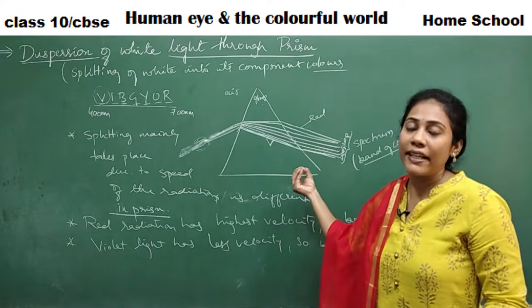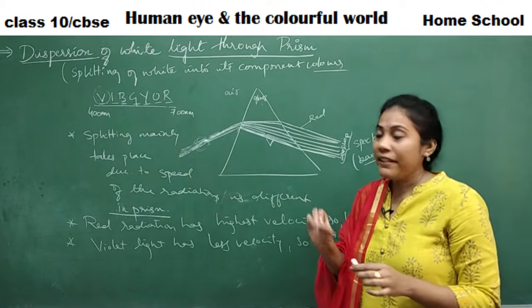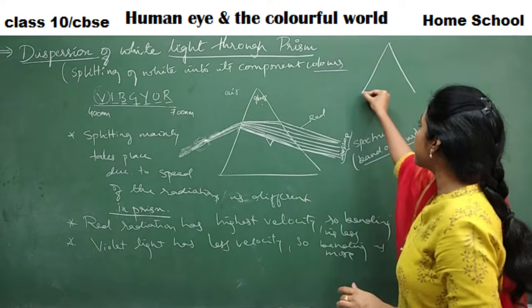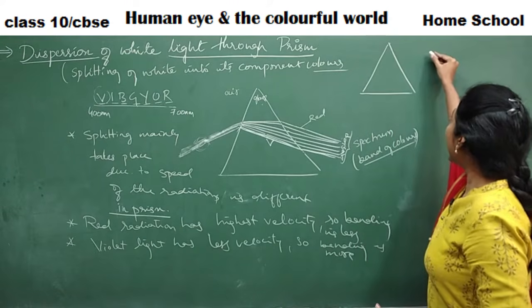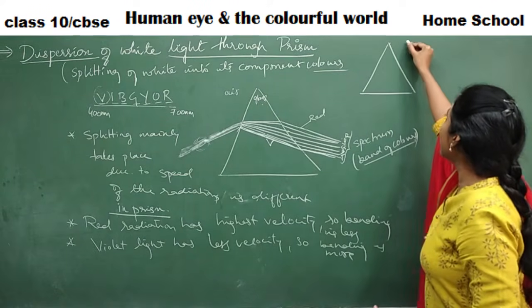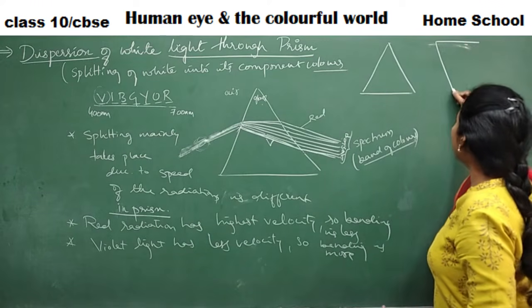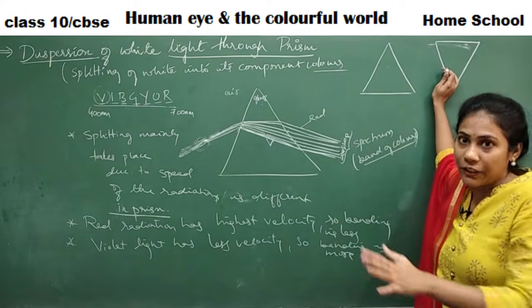So for that reason he did a certain experiment. He took 2 prisms. The first one he kept normal, erect, and the other prism he kept inverted, and both the prisms he kept side by side.